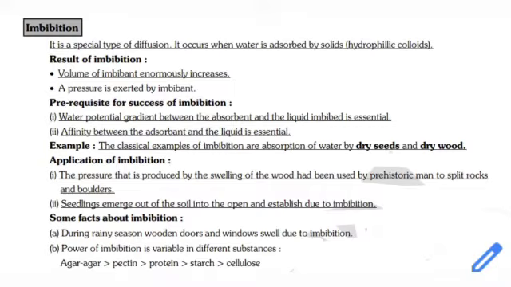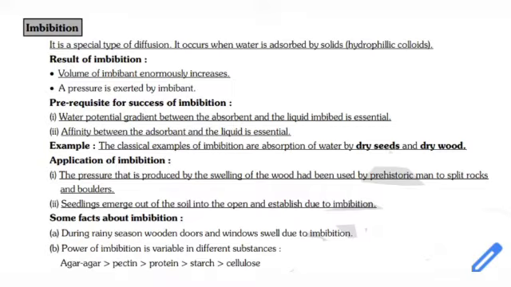Applications of imbibition: the pressure that is produced by swelling of wood was used by prehistoric man to split rocks and boulders. Seedlings emerge out of the soil into the open and get established due to imbibition only. Some facts about imbibition.